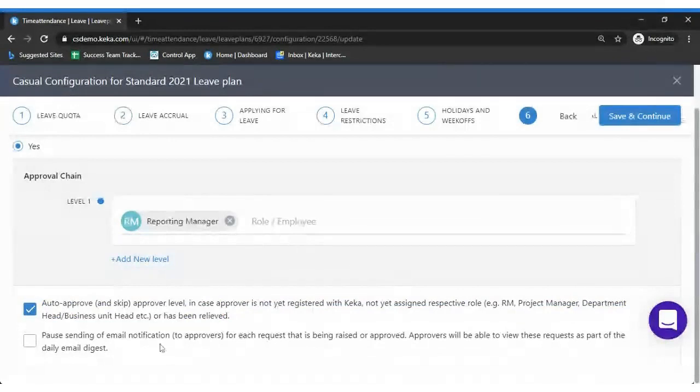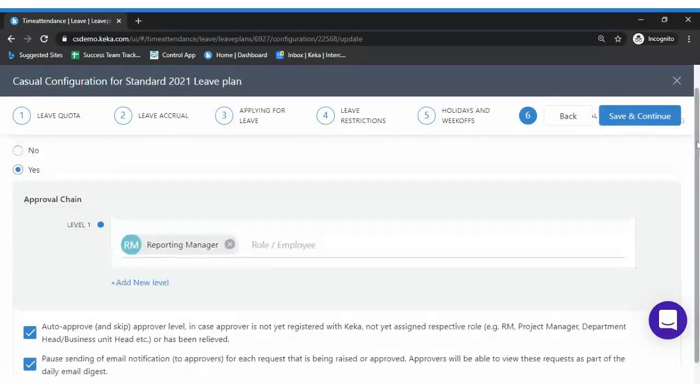Next is pausing the sending of email notifications for each request. If the reporting managers are getting irritated by every single request, and you just want to pause the notifications and show the requests on KECA, you can enable the second option, which is pause sending of email notification to approvers. The notifications would be stopped, but once they log on to KECA under inbox, they would still be able to view all the leave requests that are made.